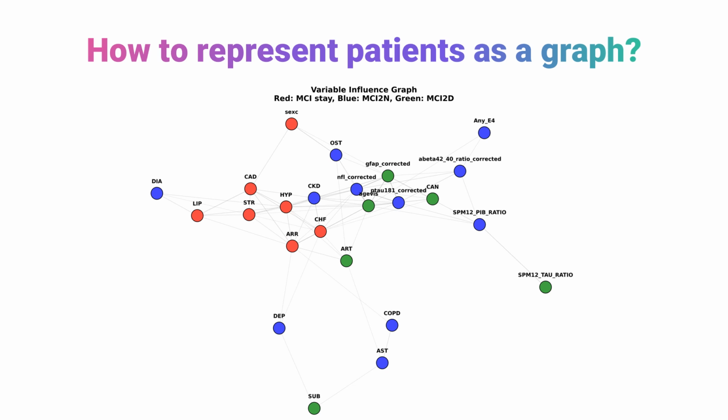How do we represent the patients in this graph? In this variable influence graph, the red nodes are the nodes that are more important for MCI stay. The blue nodes are more effective and important for the label MCI to normal. And the green nodes are more important for MCI to dementia. So consider the data we have for this specific study.